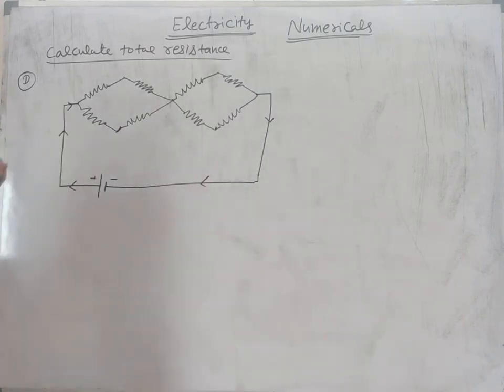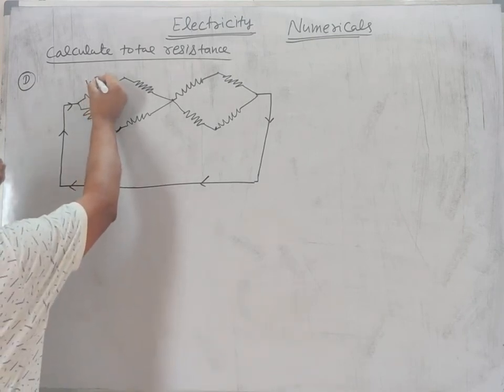We have to find the total resistance in this. Let the resistance of each resistor be 4 ohm.